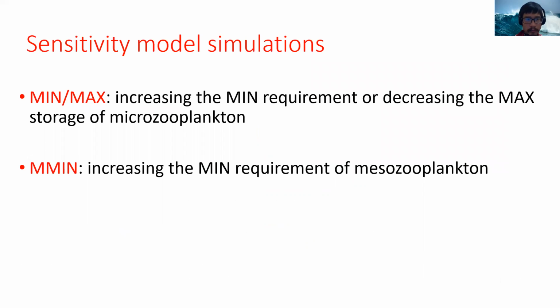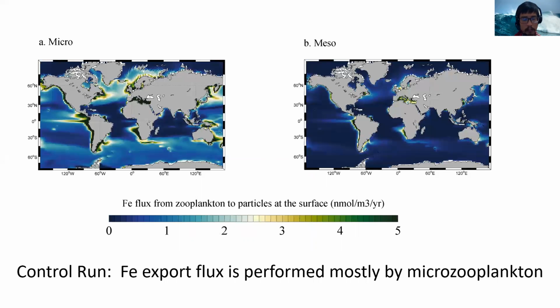The same thing can be said for the pattern of export flux in the surface. We see that iron export flux in the surface is mostly coming from microzooplankton. There is a caveat to keep in mind: in the surface ocean, microzooplankton may play a bigger role than mesozooplankton, but in the deep ocean the story can be different, and mesozooplankton can play a bigger role.